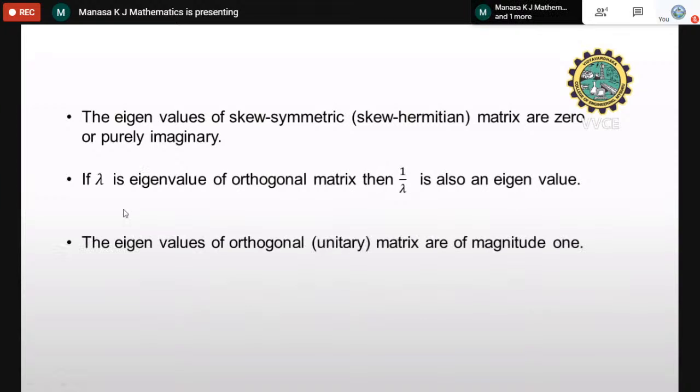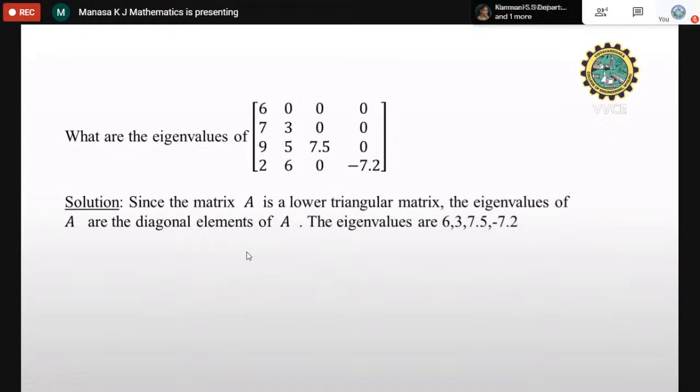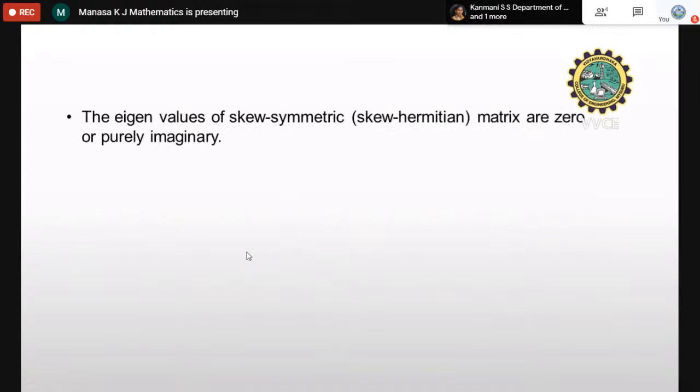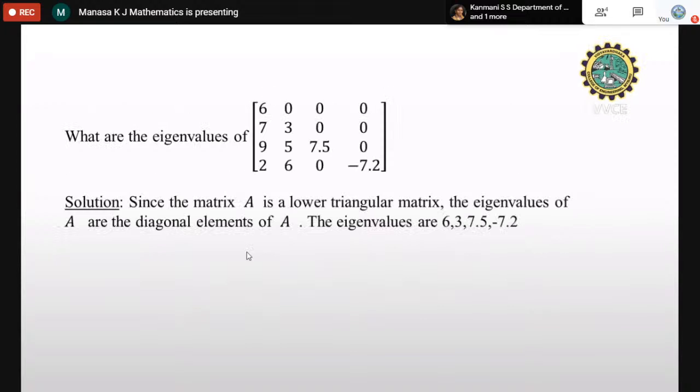Next property, the eigenvalues of an orthogonal or unitary matrix are of magnitude 1. Magnitude is always 1 for an orthogonal matrix. Okay, these are the properties. These are very important. If you know these properties, you can solve most of the problems directly without solving.